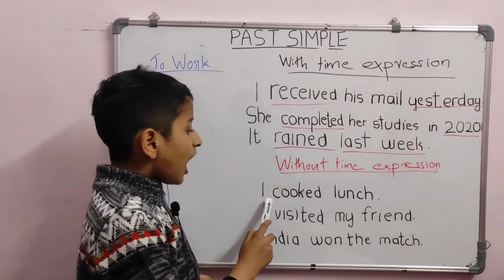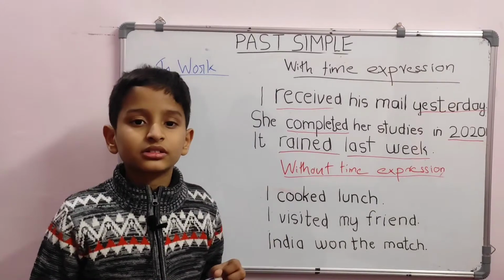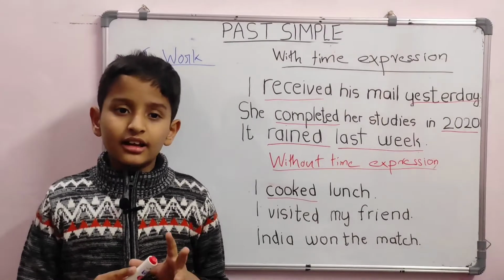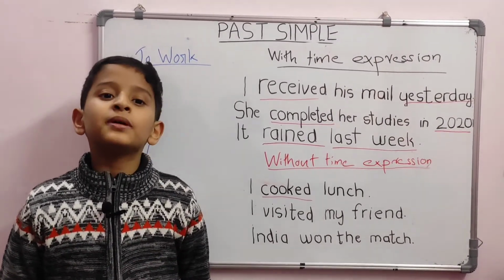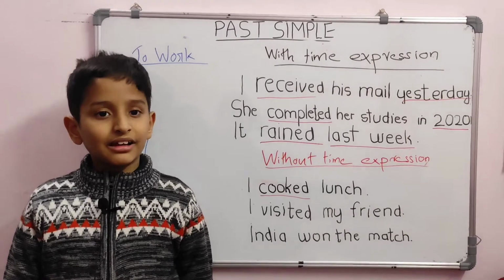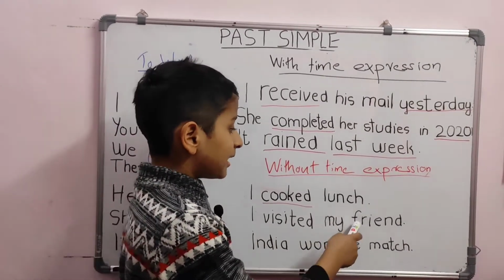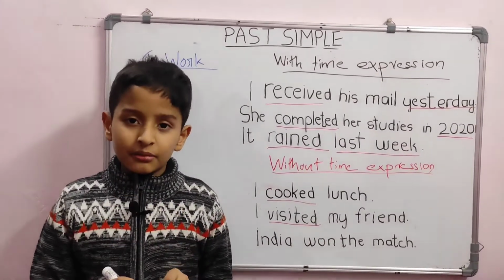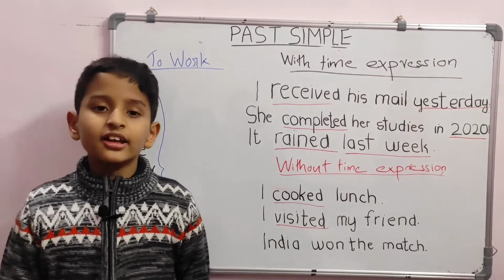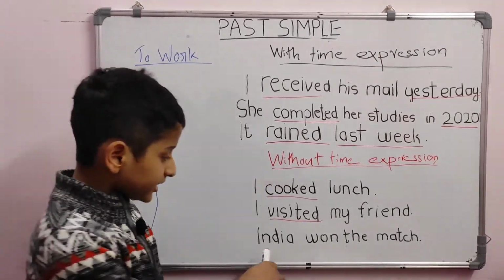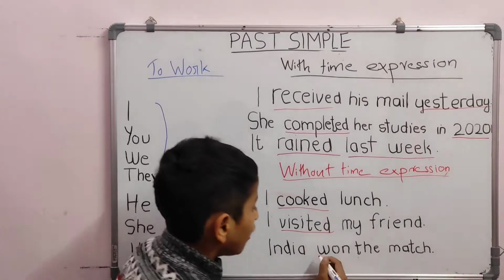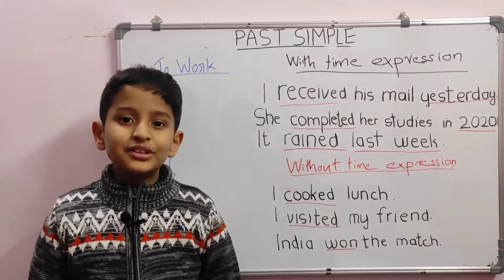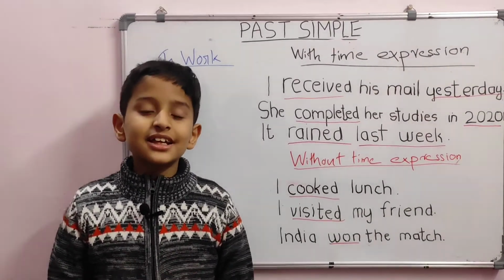For example, I cooked lunch. Cooked is the past form of the verb cook. Here, the time is not mentioned. It could be 1 hour back or 2 hours back. I visited my friend. Here, visited is the past form of the verb visit. It could be yesterday or last month. India won the match. Won is the past tense form of the verb win, which is an irregular verb. We will discuss that later.